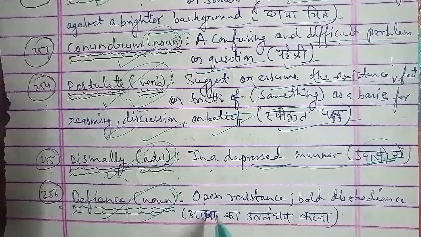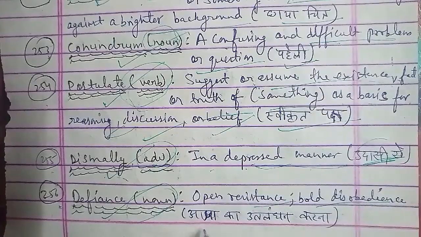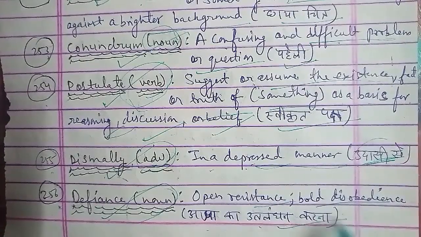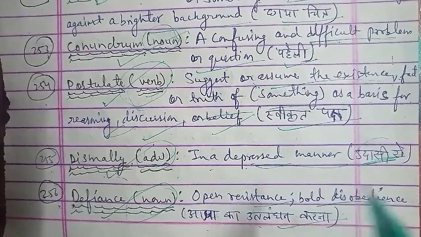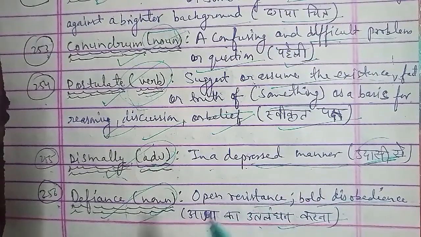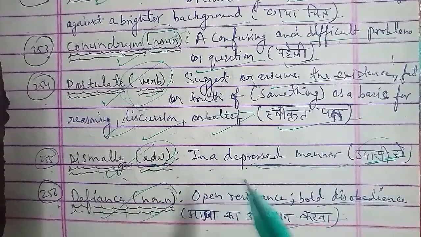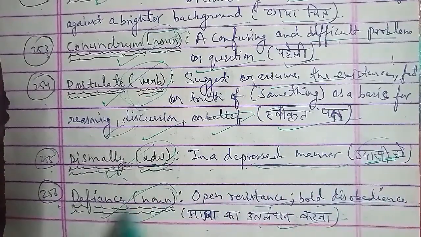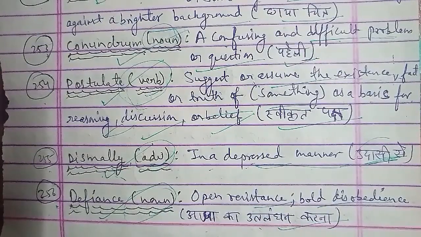Next one we have here is the 259th word, that is arbiter. Arbiter is a word that is used as a noun, and the meaning of arbiter is a person who settles a dispute or has ultimate authority in a matter, जिसे हम कहते हैं मध्यस्थ. मध्यस्थ that is arbiter, और एक कोई person जो कि settle करे disputes को या ultimate authority हो जाए उस particular matter का, we can use the word arbiter for those.